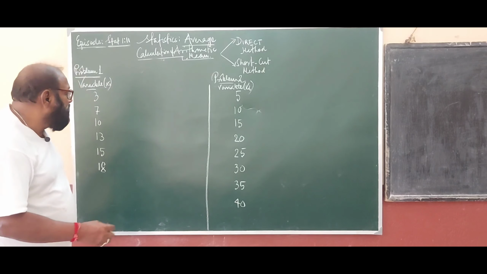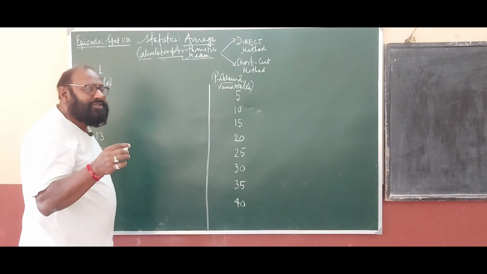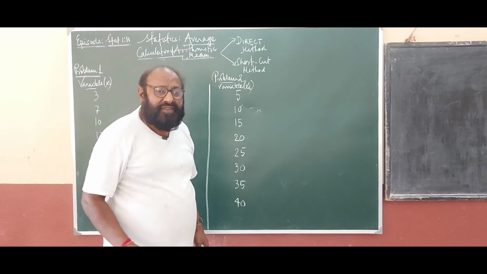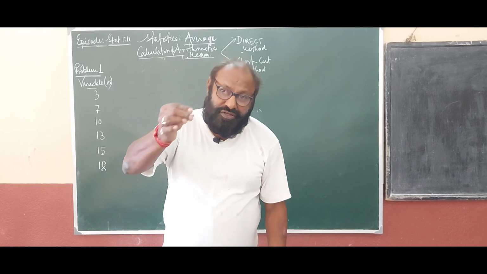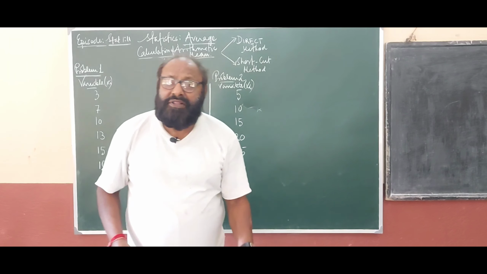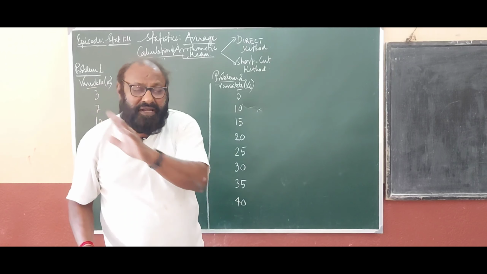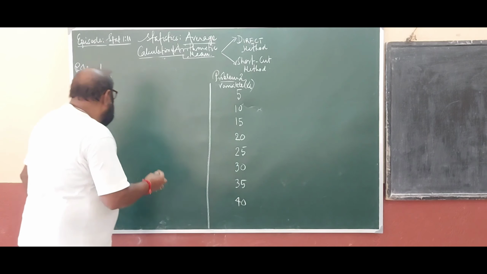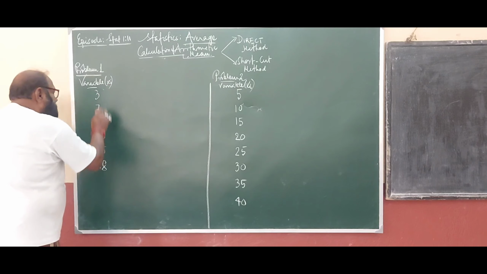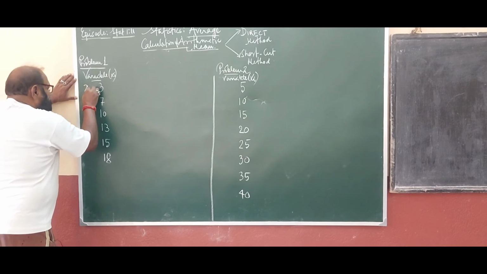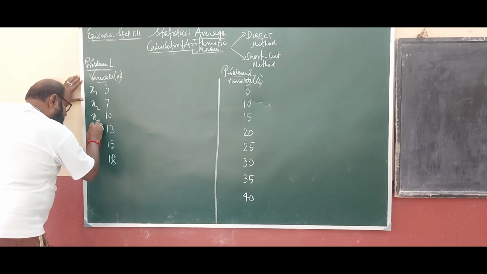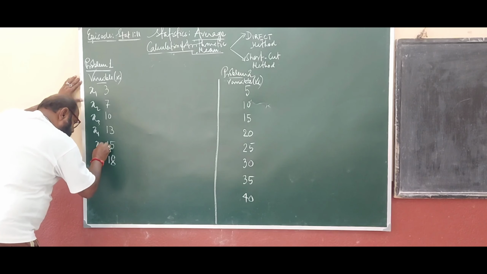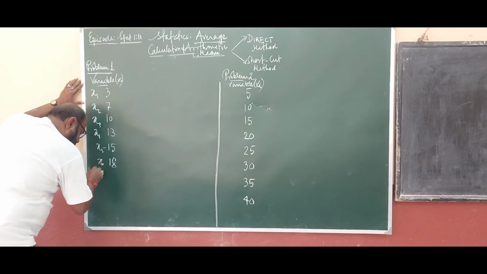When the number of observations is very simple and low in number, in that case we can use the direct method. Direct method means sum of the observations divided by the number. Say this is our problem: x1, x2, x3, x4, x5, x6.